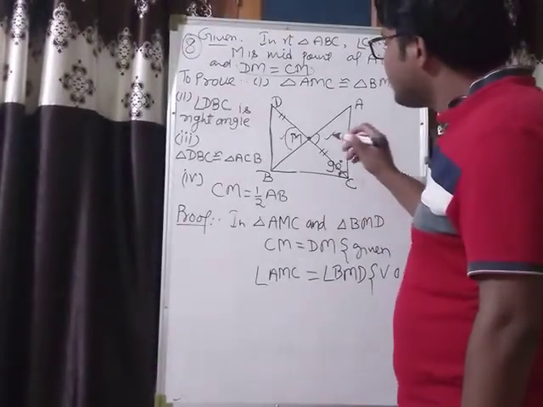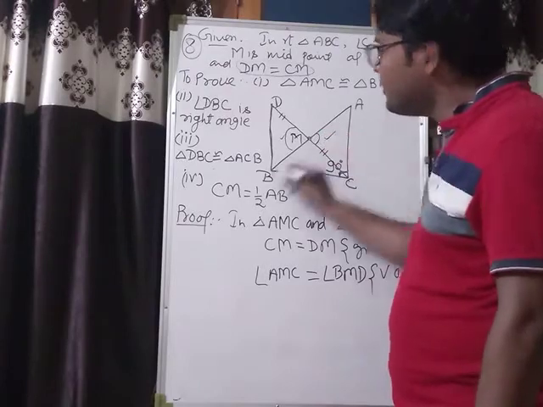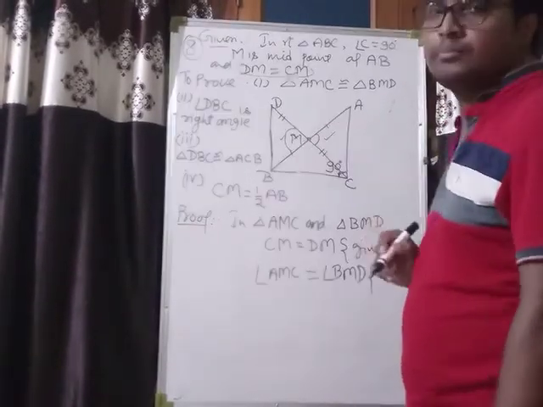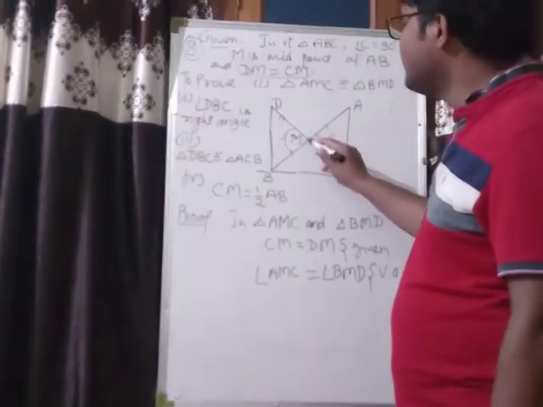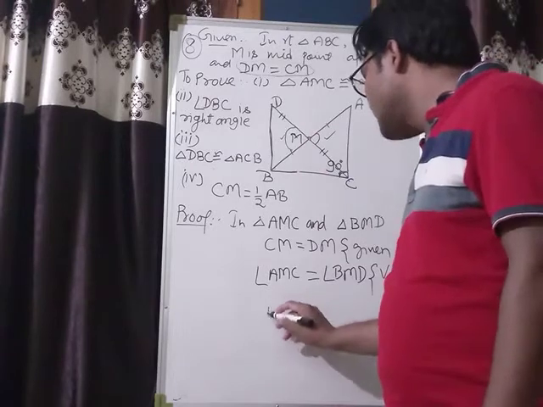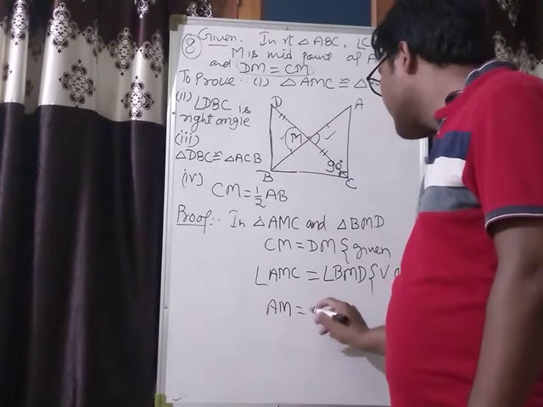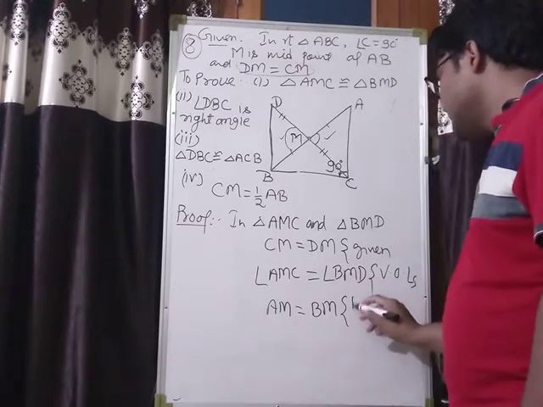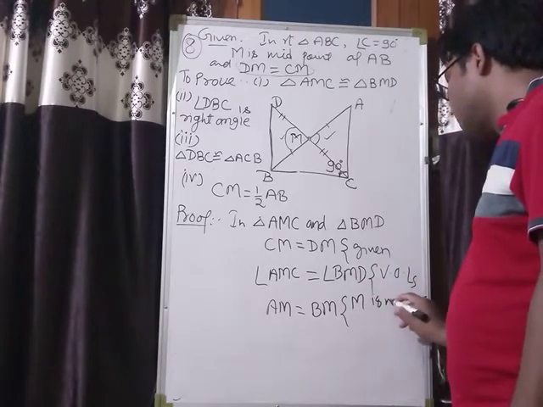And it is also given that M is the midpoint of AB. That's why AM will be equal to BM.